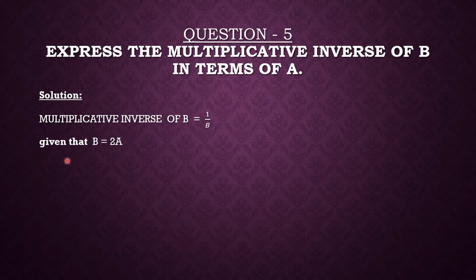Therefore, given that B is equal to 2A, so we can write 1 upon B is equal to 1 upon 2A. Where we have written B in the denominator, there we will write 2A. So in this way we have expressed this in terms of A.